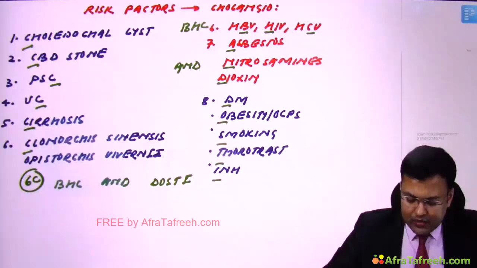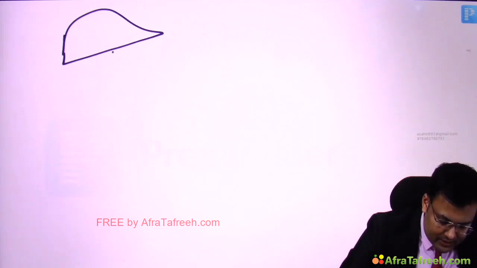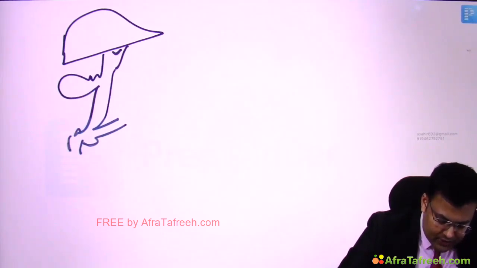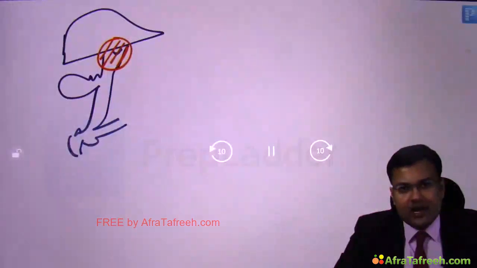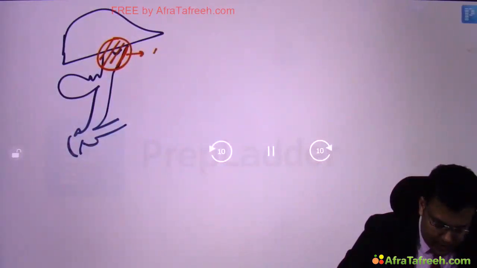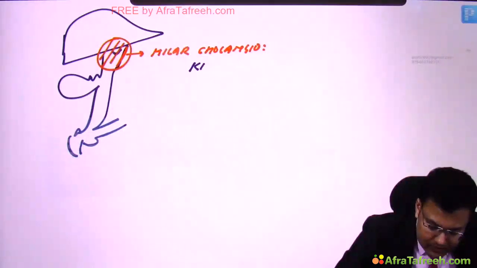Now see what is the most common site of cholangiocarcinoma. It's hilum. So the most common site of cholangiocarcinoma is this hilum. Okay, and hilar cholangiocarcinomas are known as Klatskin tumor. So this is hilar cholangio, and the other name is Klatskin tumor.